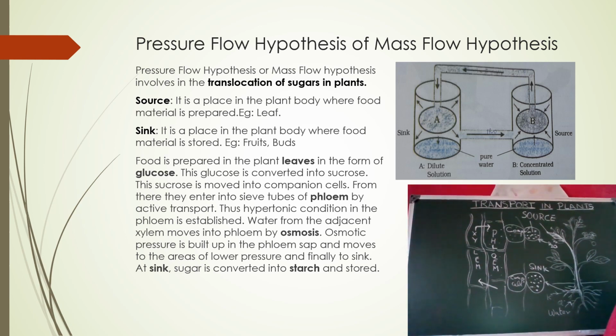And where is the food stored finally? In the sink. And the sink may be roots or tubers or fruits or buds. Now we learned how the food is transported from the leaves to the different parts of the plant. And this completes the chapter Transport in Plants.